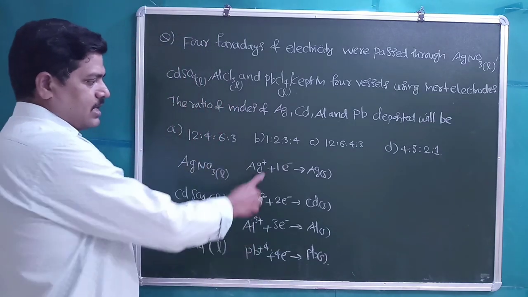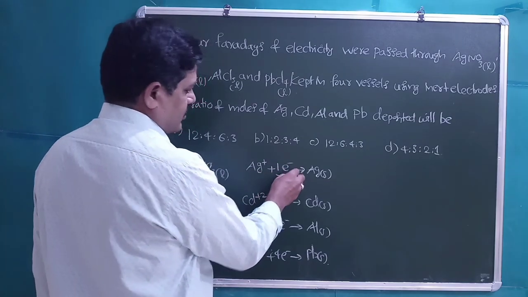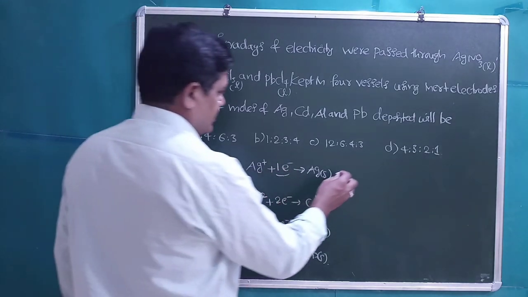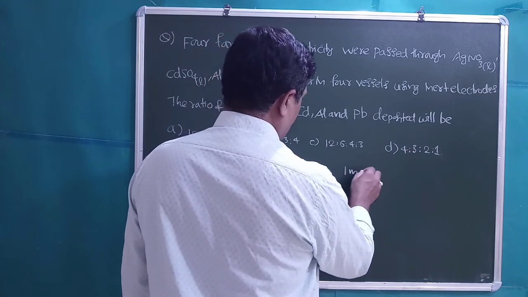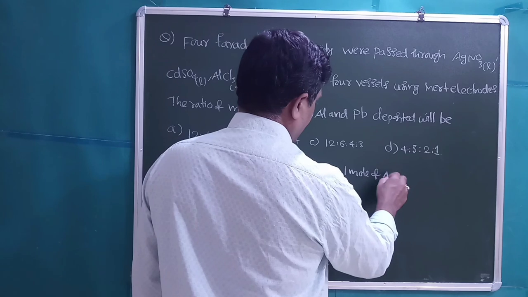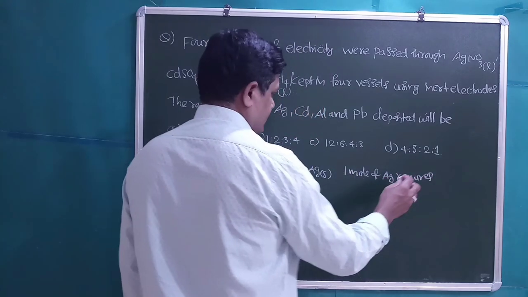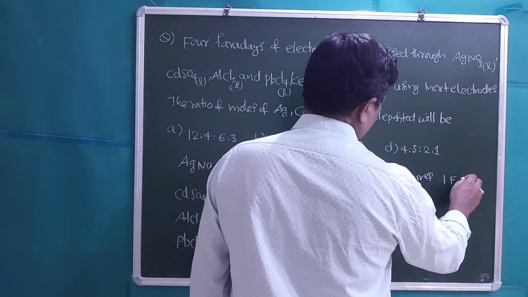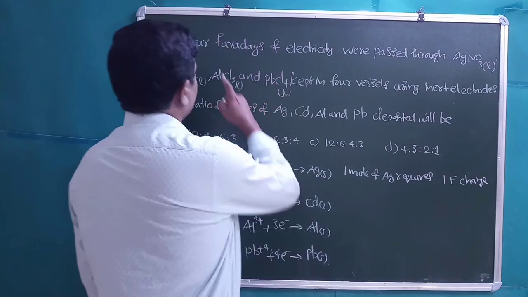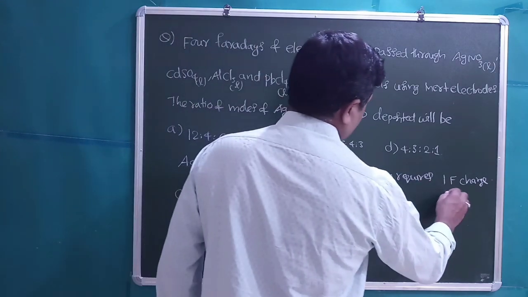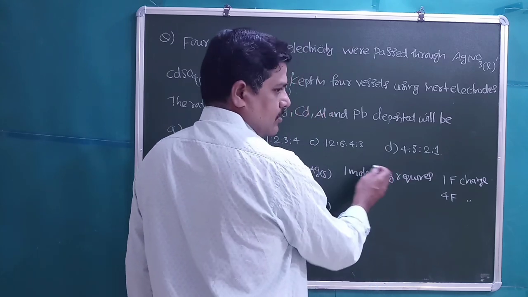Students, here the charge of 1 mole of electron is 1 Faraday. So we can write it as 1 mole of Ag requires 1 Faraday charge. Then in the question it is given 4 Faraday charge. 4 Faraday charge can deposit how many moles of silver?